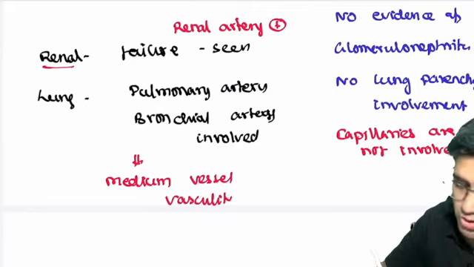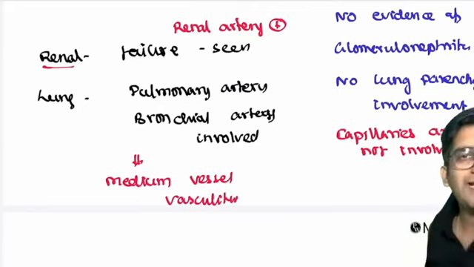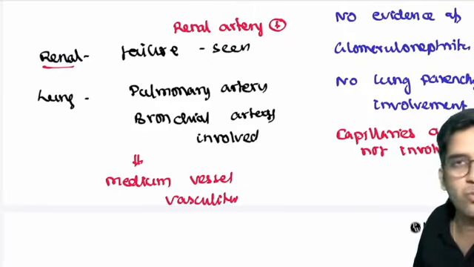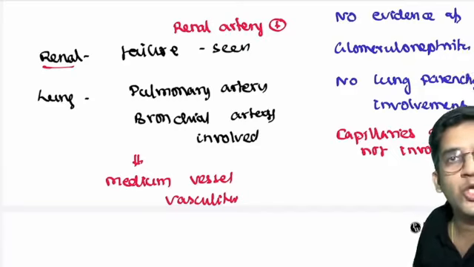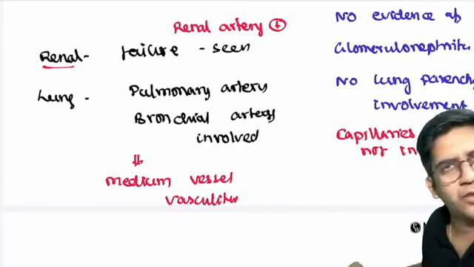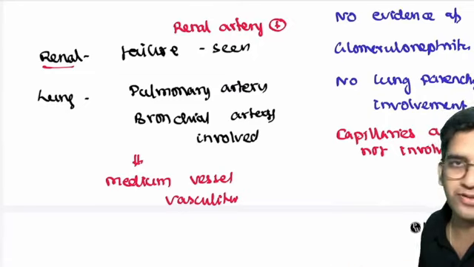There's no rocket science behind this. PAN is a medium vessel vasculitis. It will involve the renal artery, pulmonary artery, bronchial artery. It will not involve lung parenchyma, which has capillaries, or the glomerulus, which has capillaries. That's all, right? That's the clinical picture of PAN. Most of the medium-sized vessels will be affected and it will cause failure of that particular organ, right?